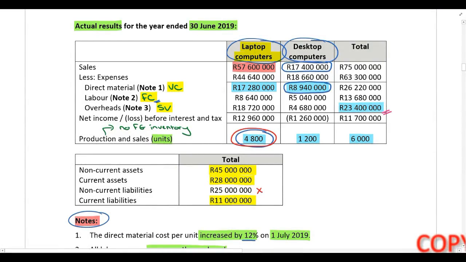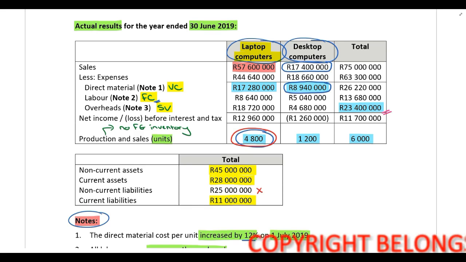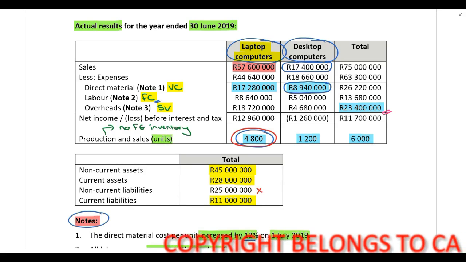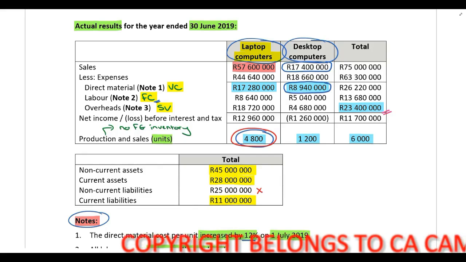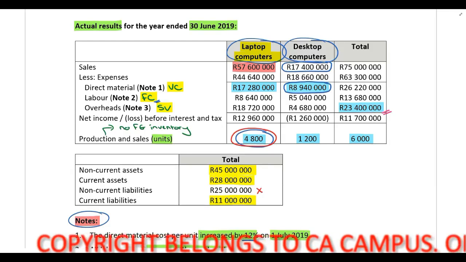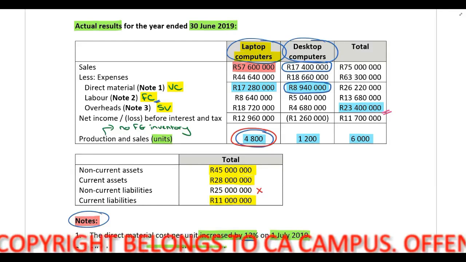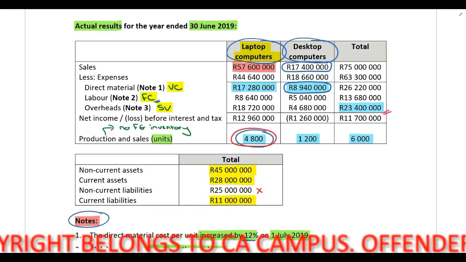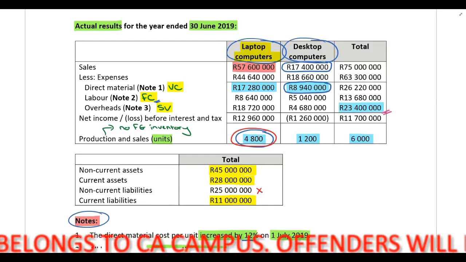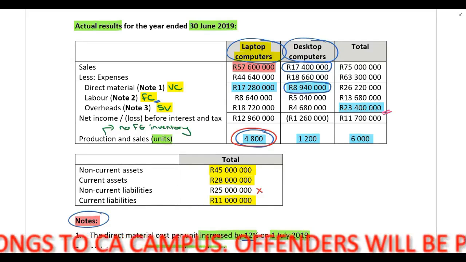What have we looked at so far and what is still outstanding? For both products, for the laptop computers and also for desktop computers, we have already considered and calculated the impact that discontinuing desktop computers will have on sales and variable costs associated to both products. So we've performed all of the calculations for sales and variable costs for both products. We now just need to look at the impact on fixed costs.